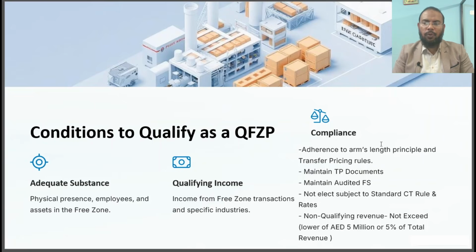Thereafter, your non-qualifying income must not exceed the lower of 85 million or 5% of total revenue. If you are following these conditions, then you will be a qualifying free zone person and you can get the benefit of qualifying free zone persons. If you fail to follow any of the conditions, then there are consequences. We will cover them in the next slide.